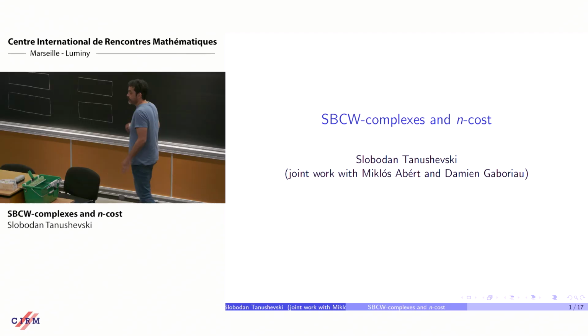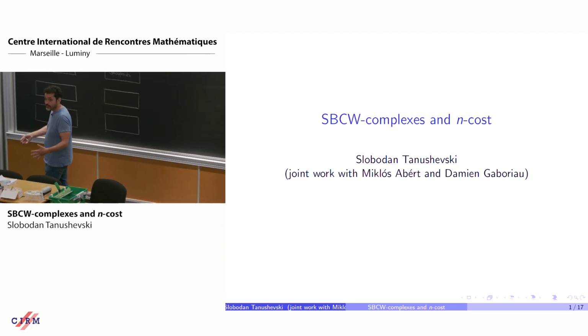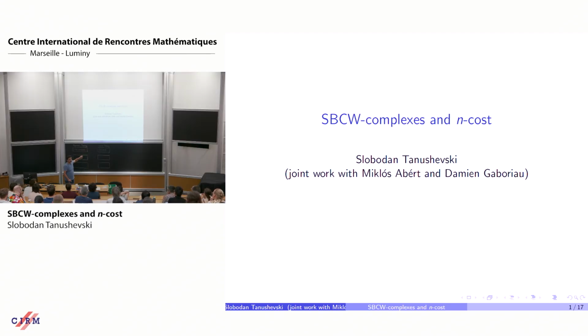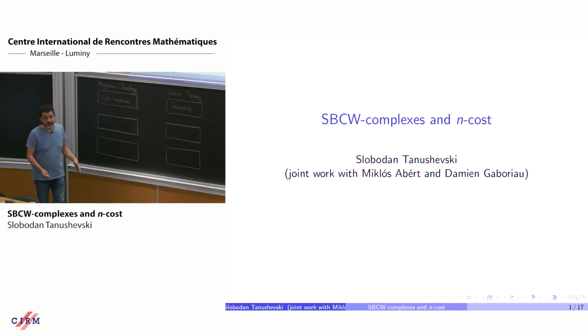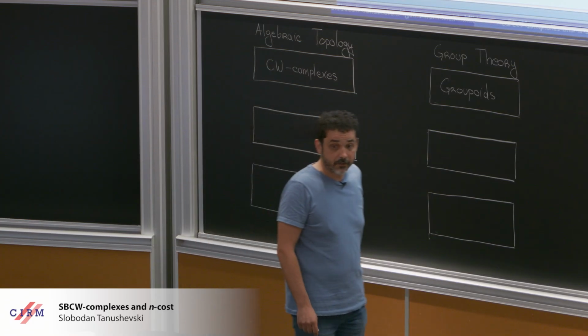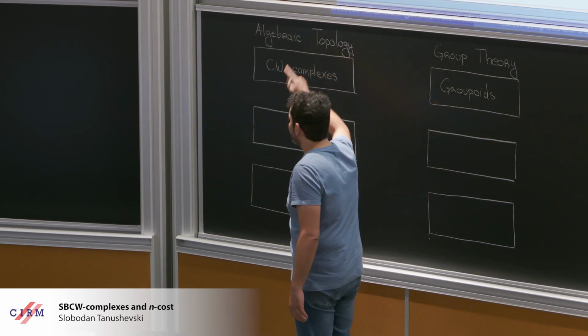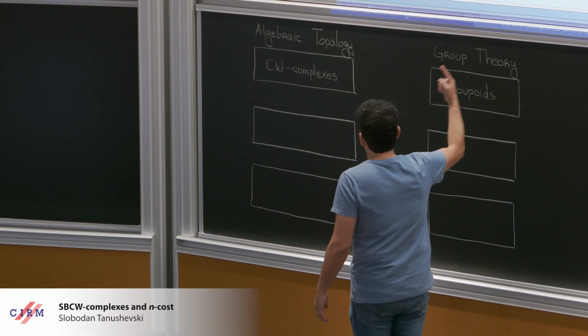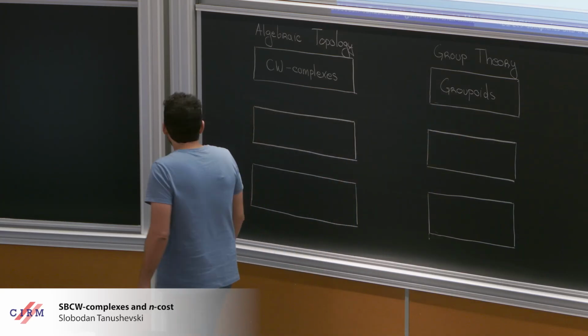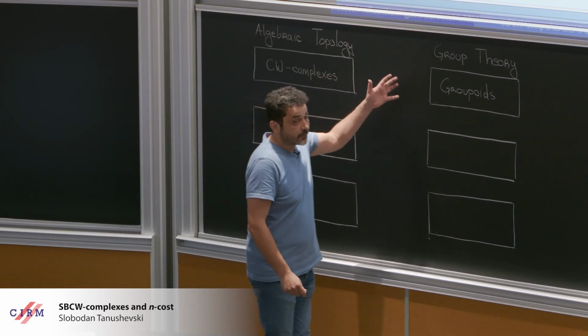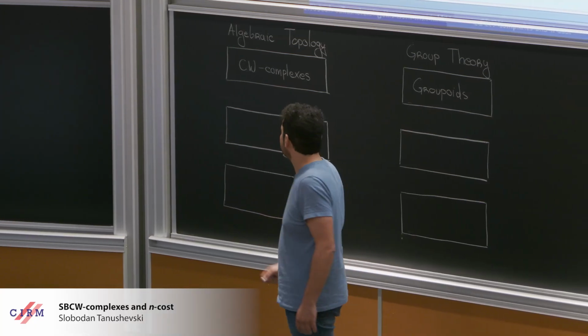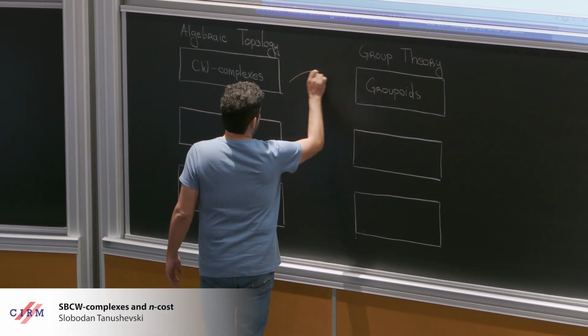This is meant to be a gentle introduction to the two concepts that appear in the title of the talk. So I put some boxes here, and each box is supposed to represent a category. I already put CW complexes on the side of algebraic topology here, and I put groupoids on the side of group theory. And the dialogue between these two categories is foremost established through the fundamental groupoid functor.